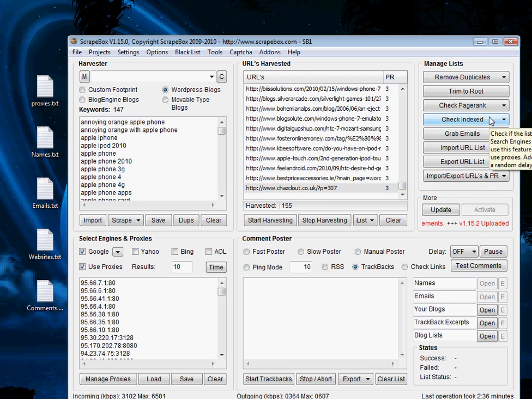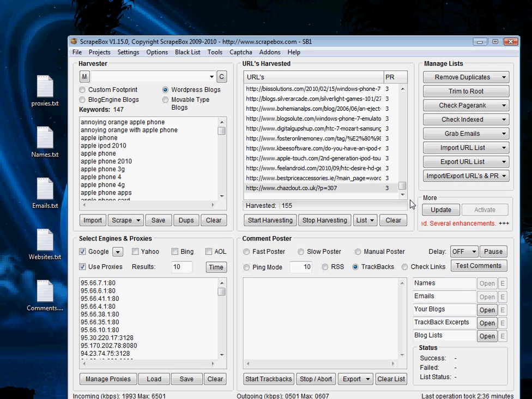Now I might want to check if they're indexed, which I'm not going to do. There's no need. If they've got a decent page rank, the chances are they are indexed. And then we could import or export from this list. So we could import URLs, and this would just involve, if we had another text list of saved URLs, we could import that list. And what we could also do is export this URL list to a text list where we could put it somewhere else and save it for future use. And that's what I generally do.